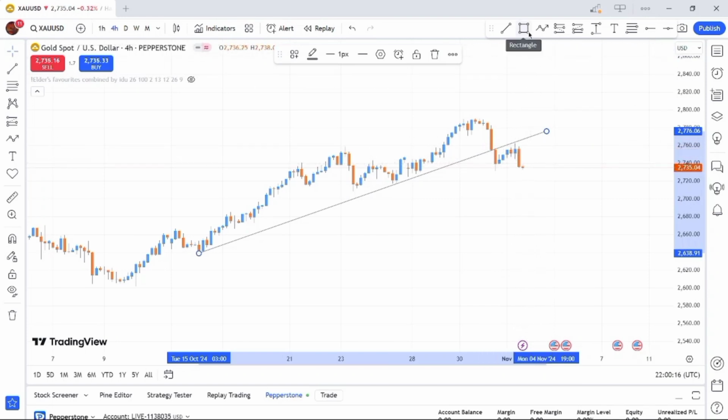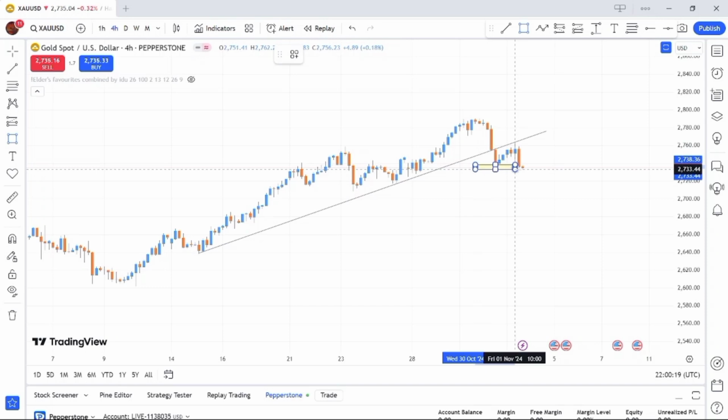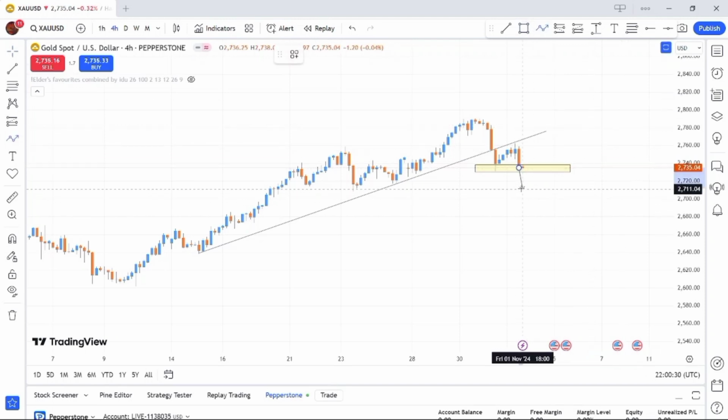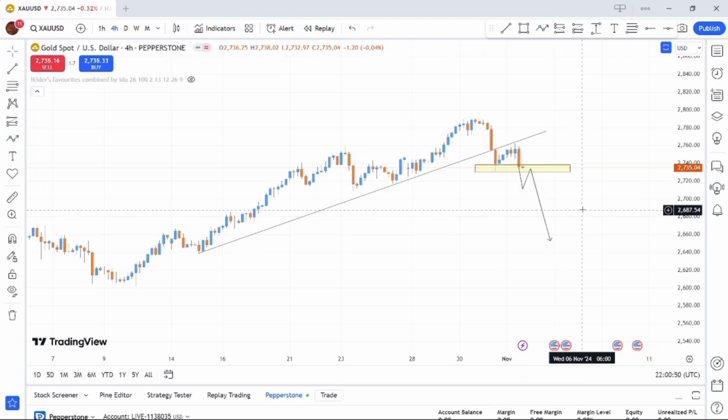Since we are looking for sells in the market, this is what I want to see. I have this zone of interest over here. I want to see the market break out, and when the market breaks out, I wait for a retest to this key zone over here. And when price gets to this particular key zone, I'll move to the 1 hour time frame and look for a selling confirming candlestick and sell gold down. So this is a very simple one on gold.